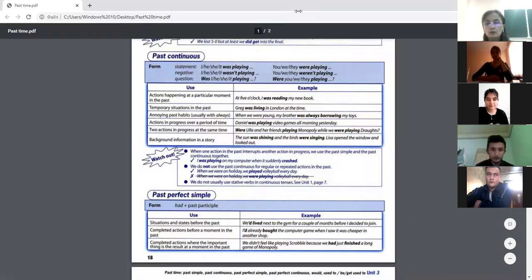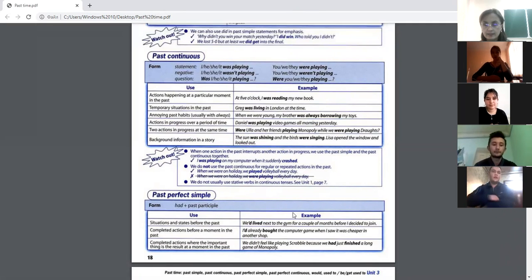Cameron, what about your example? I was doing homework while the children were playing football in the street. Cameron, form a question. It should be a question, not an affirmative sentence, but an interrogative sentence.